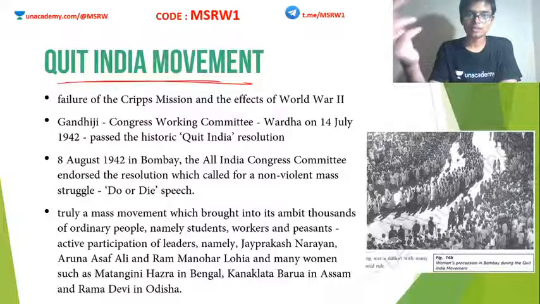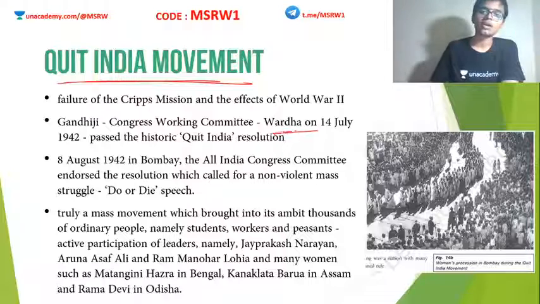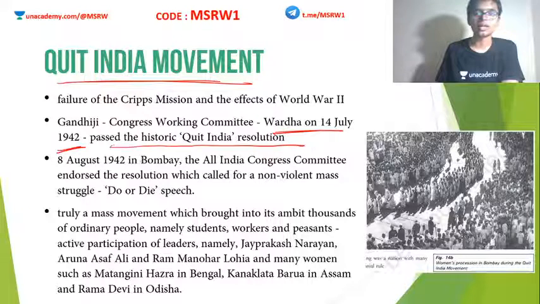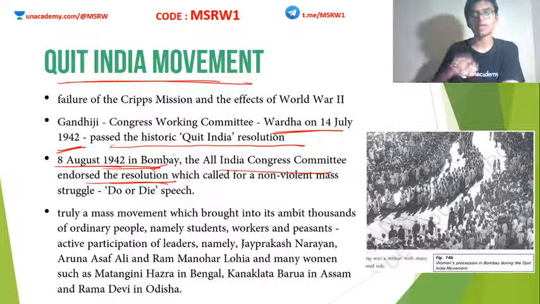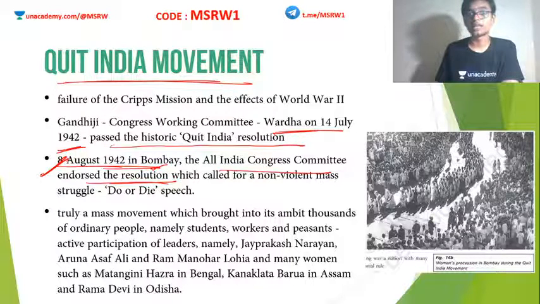A Congress Working Committee met at Wartha on 14th July 1942, and this Wartha session of the Indian National Congress passed the historic Quit India resolution. Clear? It started on 8th August 1942 in Bombay. The All India Congress Committee endorsed this resolution. Endorsement was done on the 8th. It started the next day, the 9th. And in this session, on 8th August 1942, Mahatma Gandhi gave the very famous speech, Do or Die.